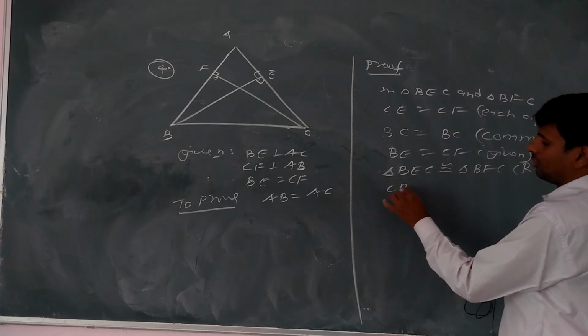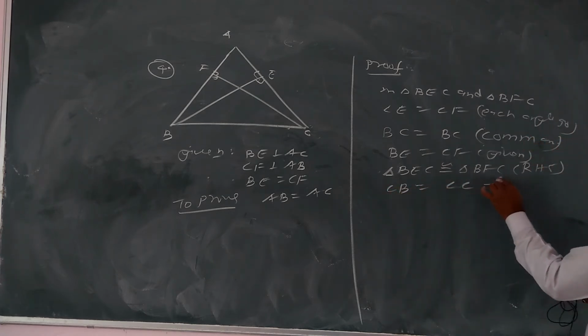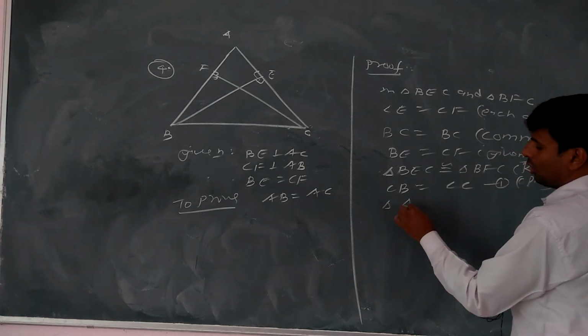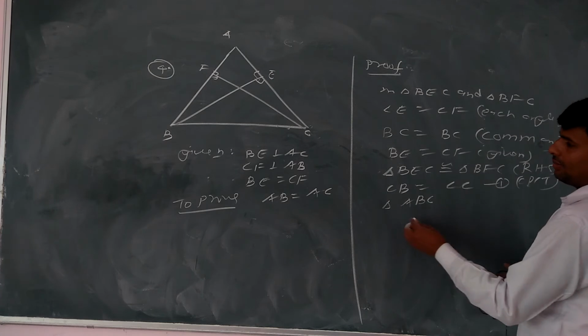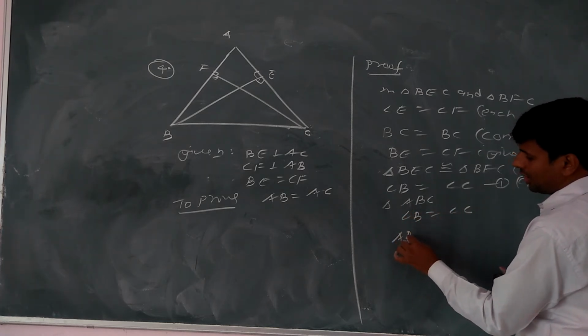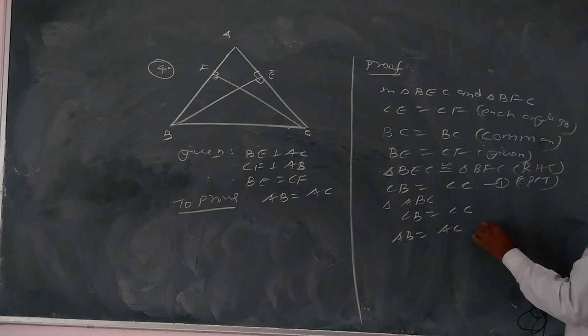अब congruent थे तो we can write angle B equal to angle C, equation first, by CPCT. So again we can take in triangle ABC angle B equal to angle C, so its opposite sides also equal. So AB equal to AC.